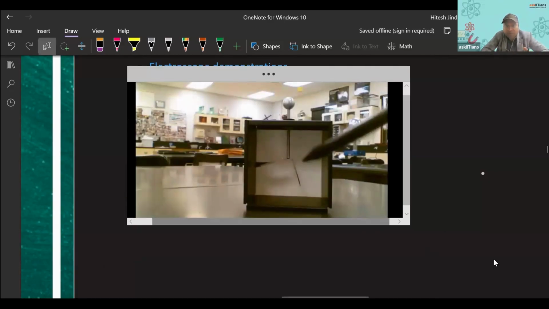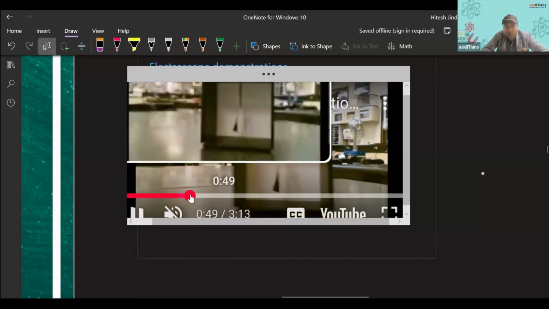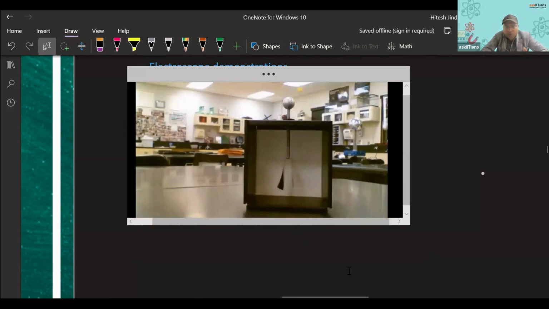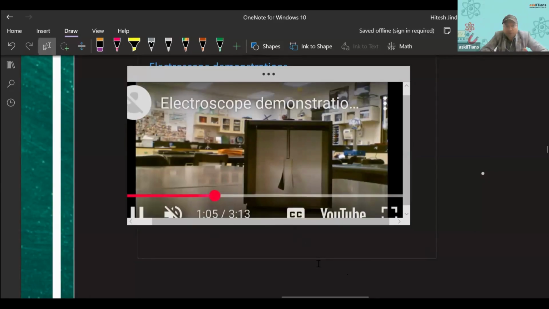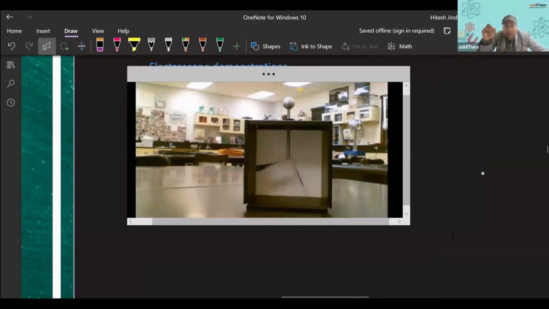Now, when it is touched, you see here, now it is touched. You see, nothing happens. So the body is uncharged, right? Now again it is touched.